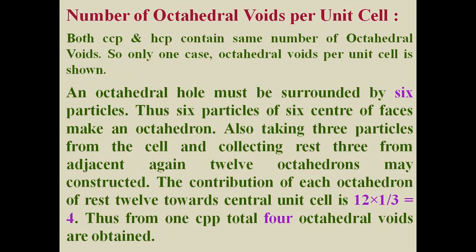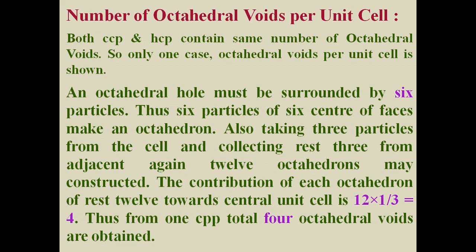Now we calculate the number of octahedral voids per unit cell. Here also, both CCP and HCP contain the same number of octahedral voids, so only one case, octahedral voids per unit cell, is shown. An octahedral hole must be surrounded by 6 particles. Thus, 6 particles at the 6 centers of faces make an octahedron.